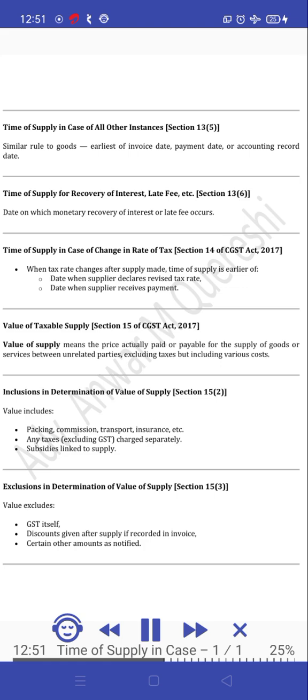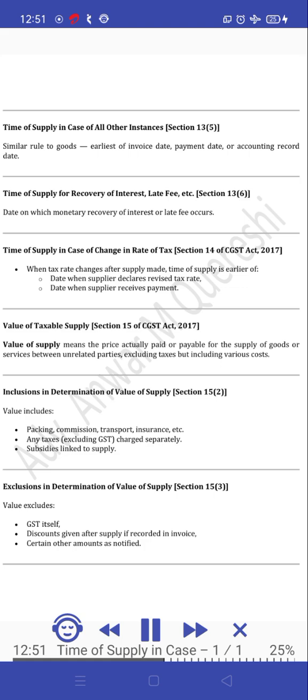Time of supply for recovery of interest, late fee, etc., Section 13(6): the date on which monetary recovery of interest or late fee occurs. Time of supply in case of change in rate of tax, Section 14 of the CGST Act, 2017. When the tax rate changes after the supply is made, the time of supply is the earlier of: the date when the supplier declares the revised tax rate, or the date when the supplier receives payment.